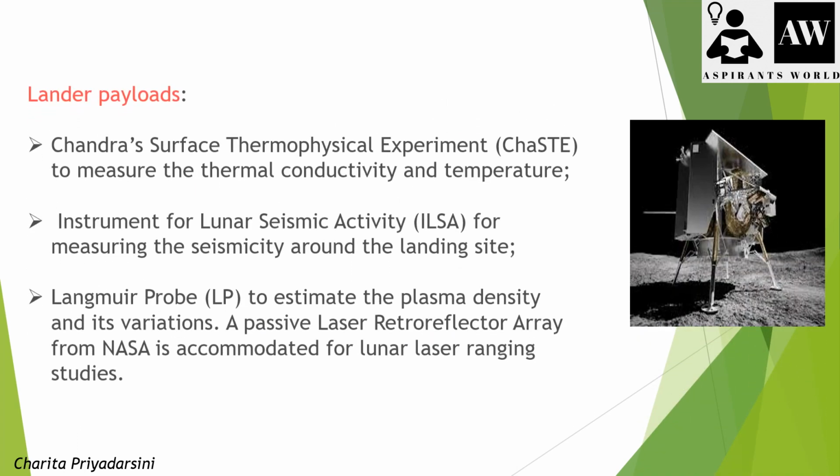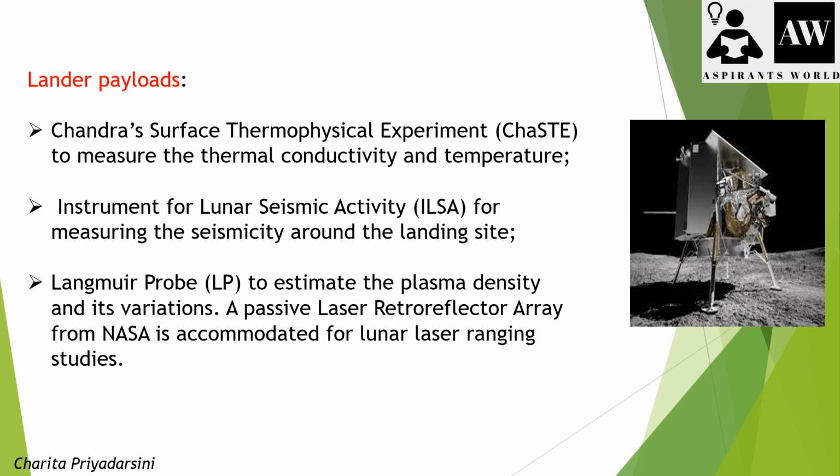And as we observed in the previous slide, the lander and the rover model is what the Chandrayaan mission is all about. So what is the purpose of this lander? This lander is fitted with some payloads like the Chandra's Surface Thermophysical Experiment, that is ChaSTE. The purpose of this one is to measure the thermal conductivity and the temperature. It is expected to measure the thermal conductivity and the temperature, and it has an instrument for lunar seismic activity.